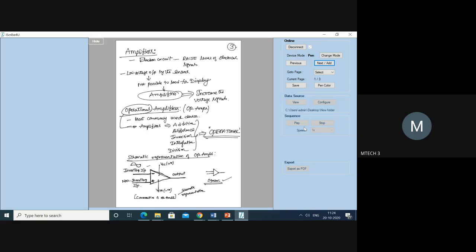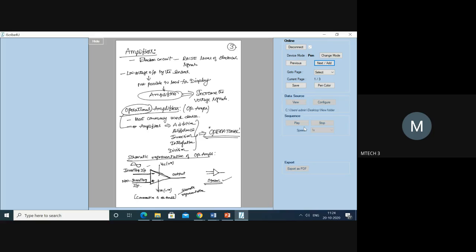It is going to the inverting input. What do you mean by inverting? Reverse. Inverting is nothing but reverse.